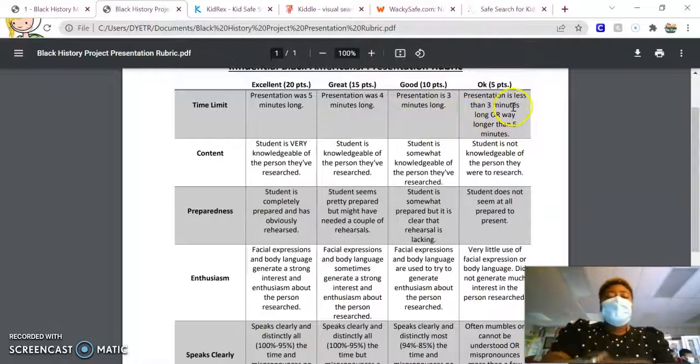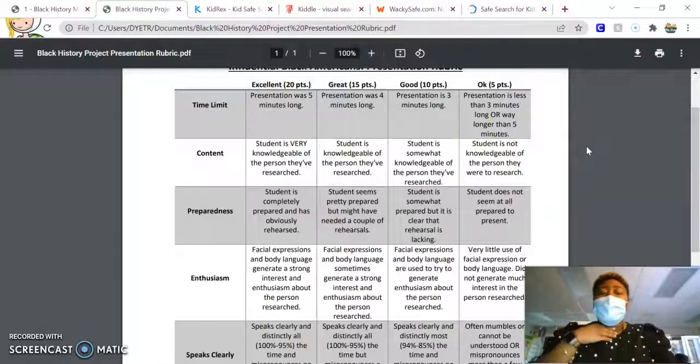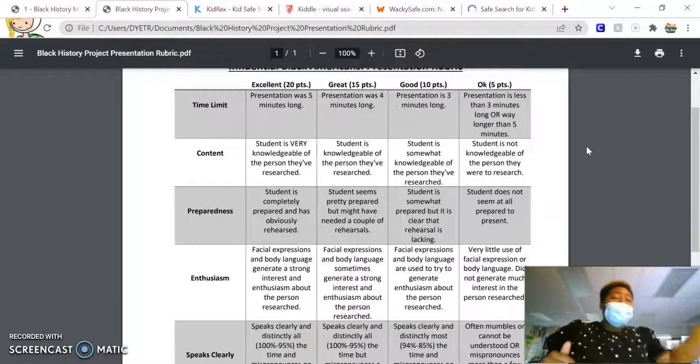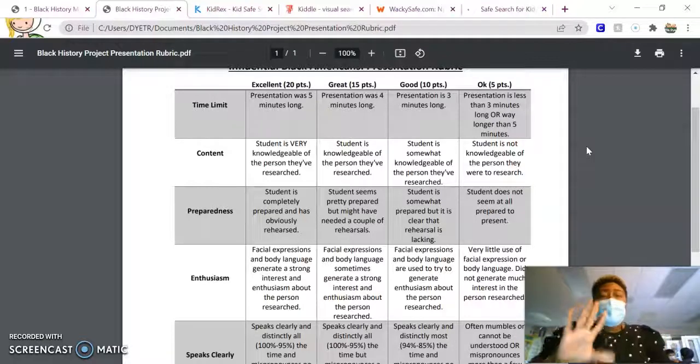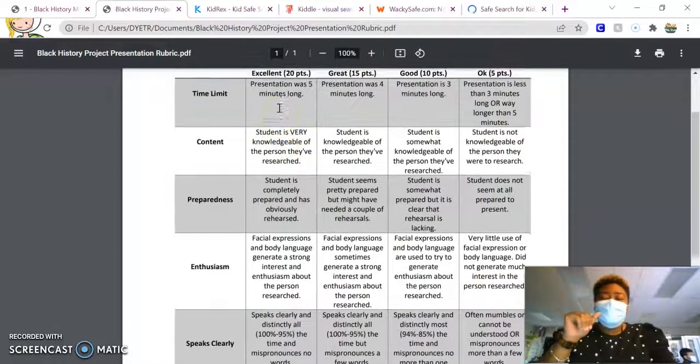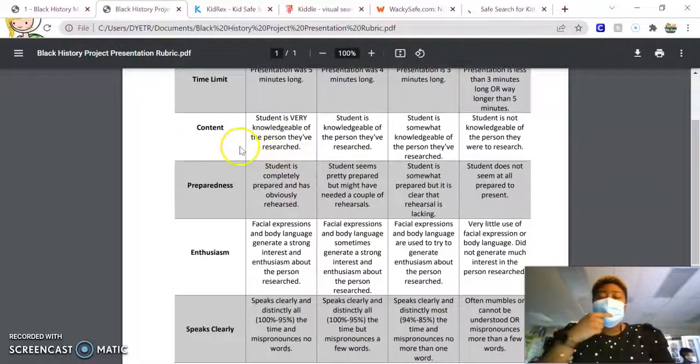But let's look at, okay. Okay, to earn 5 points for a presentation, the time limit, it says presentation is 3 minutes long or way over 5 minutes. So if your presentation is 3 minutes long or less, or it's longer than 5 minutes, you're going to earn 5 points. And I know we're not going to do that. We're all going to aim for a 20-point excellent score.